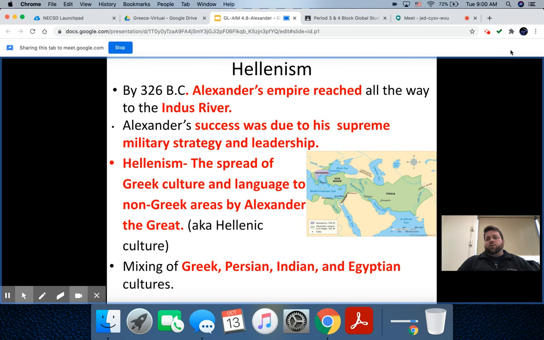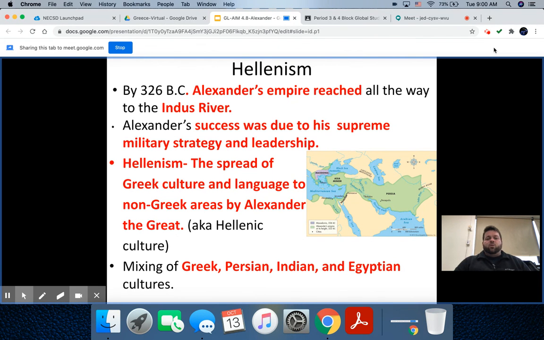But the reason why we're studying this and the reason why we need to know about this is for this term that's called Hellenism or Hellenic culture. That's what we really need to know here. So this is what you want to put a star next to. We need to know the definition of this. We need to be familiar with this term. It is the spread of Greek culture and language to non-Greek areas, and that spread is facilitated by the conquests of Alexander the Great. So as Alexander conquers all of Eurasia, he brings with him the Greek culture and language to all these other places.